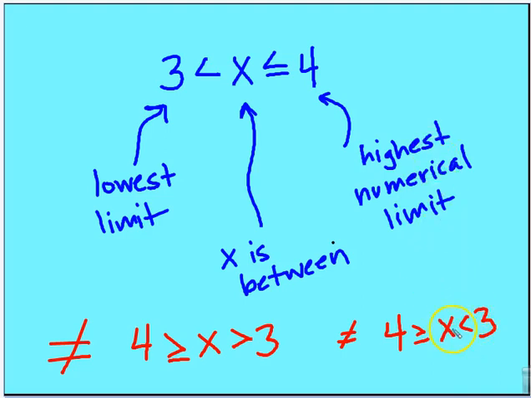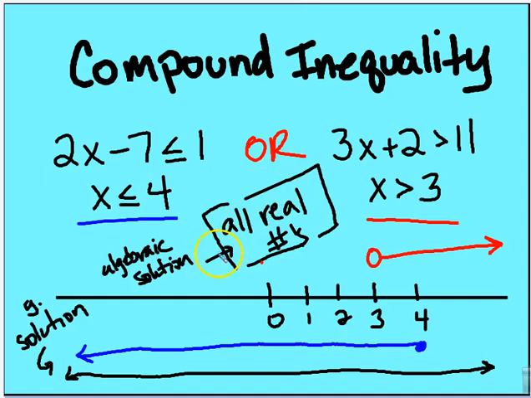That doesn't make much sense visually. What we're trying to say is x is in between both 4 and 3 in this case, but this doesn't work out mathematically.